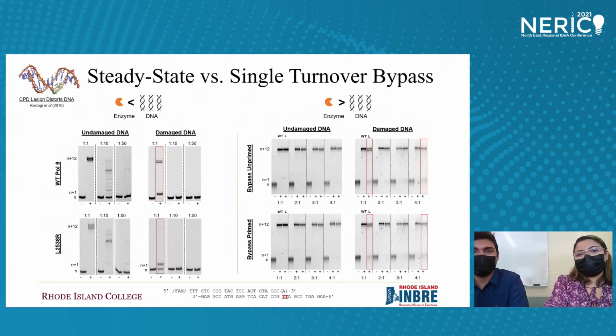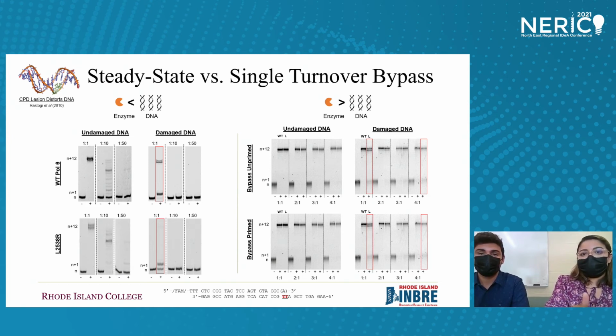In collaboration with the Delaney lab at Brown University, we generated DNA with the cyclobutane pyrimidine dimer, or CPD, which is known to disrupt replication. As stated earlier, Pol theta is capable of translesion synthesis, and it does this by adding a nucleotide opposite the UV-induced lesion and extending it in order to continue replication. Previous literature has shown mixed results about whether or not wild type can bypass CPD damage. However, enzyme conditions may have had a role to play in this.